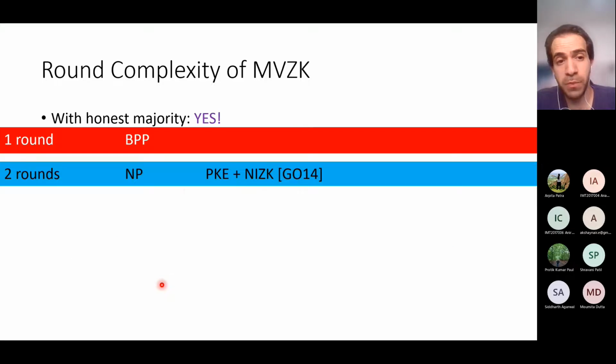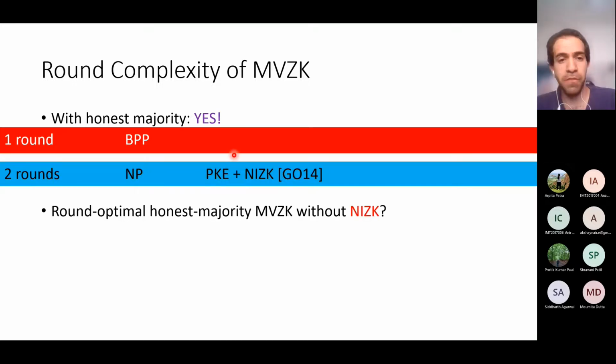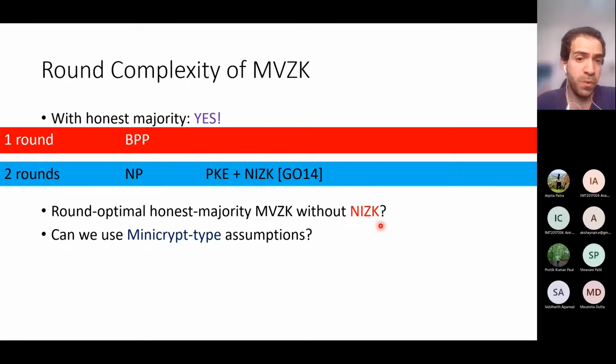But as you can see, the assumptions required for this construction are essentially the same assumptions that are required for non-interactive zero knowledge, or maybe even stronger assumptions like public key encryption. And therefore, a natural question is, can we obtain a 2-round MVZK? Can we use the fact that we have an honest majority in order to obtain a 2-round MVZK protocol without non-interactive zero knowledge and public key encryption? And maybe we can even obtain such a protocol by using only minicrypt type assumptions because we have an honest majority now.